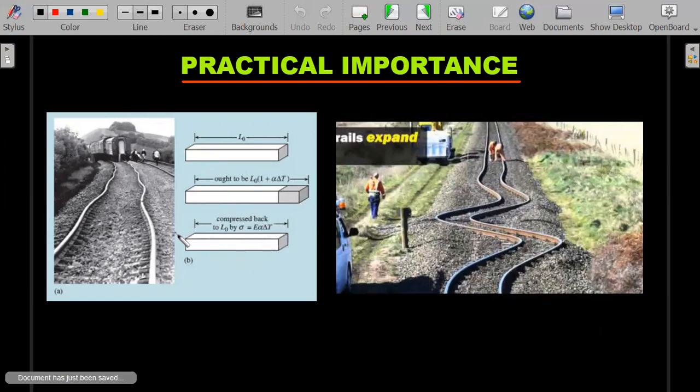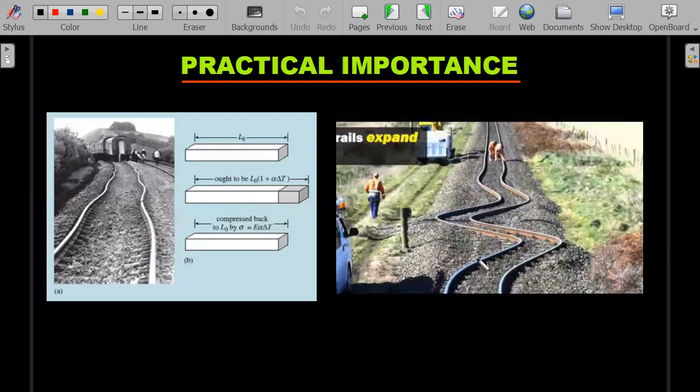Okay, so one of the primary examples in real life where this kind of buckling happens is with rails, right? These rails are rods placed end to end. During the summer season, when the temperature of these rails increases to a very high degree, they try to apply stress on each other, and there is a not breaking stress, yielding stress as it is called. Once the yielding stress is crossed, these rods yield or buckle or bend, and this kind of picture will happen. As you could clearly see, this is a very dangerous situation for a train moving on that.